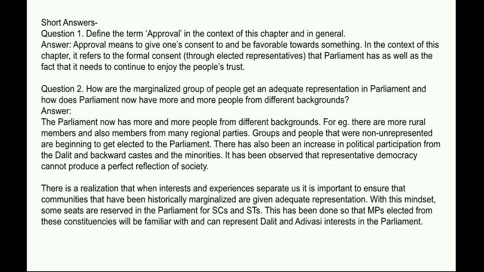Next question. How do marginalized groups of people get adequate representation in Parliament, and how does Parliament now have more and more people from different backgrounds? Answer. The Parliament now has more and more people from different backgrounds.